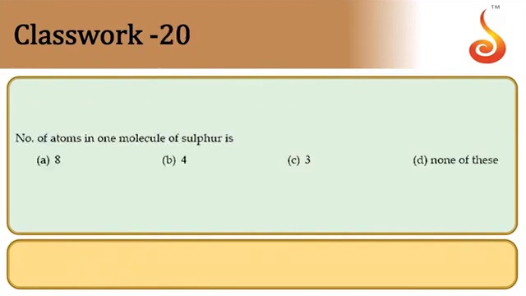Next, number of atoms in one sulfur molecule. So sulfur molecule is S8. There are 8 atoms then. Option is 8. Sorry, option is A. Next one.